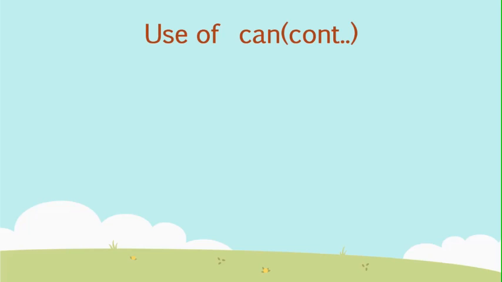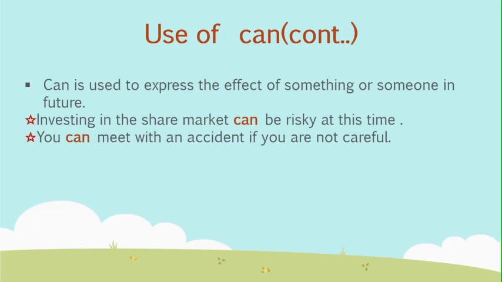We can make a general statement of possibility with can, that something is possible in future. Investing in the share market can be risky at this time. It means there is a possibility of huge losses if you invest in the share market at this time. You can meet with an accident if you are not careful. The speaker wants to say that there is a possibility of an accident if you drive carelessly.